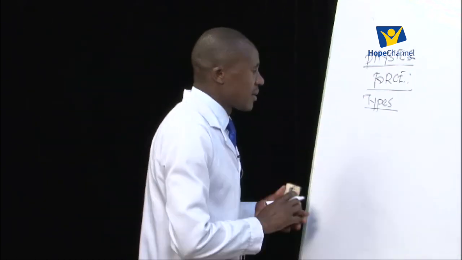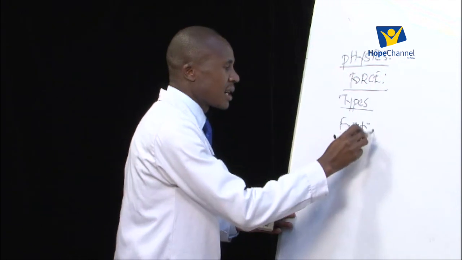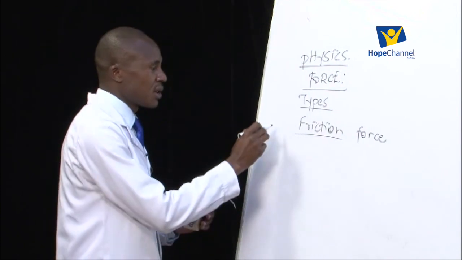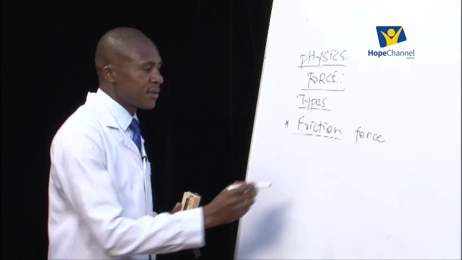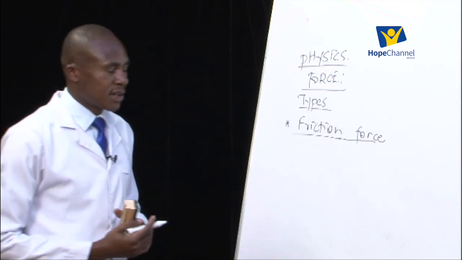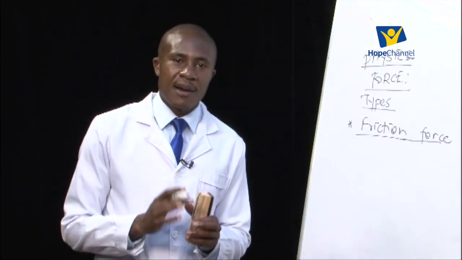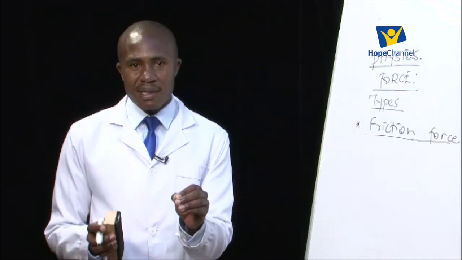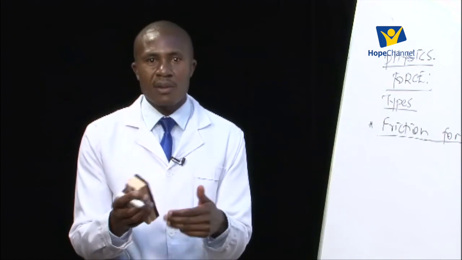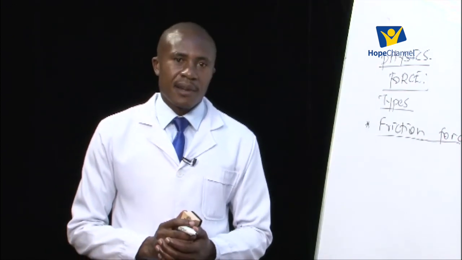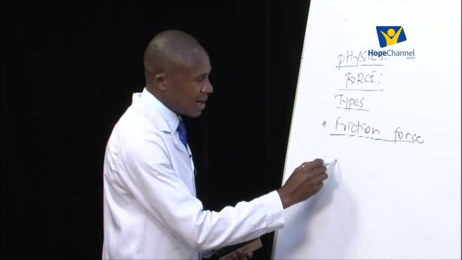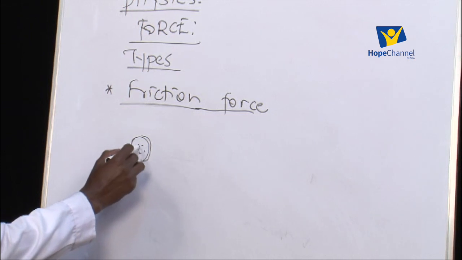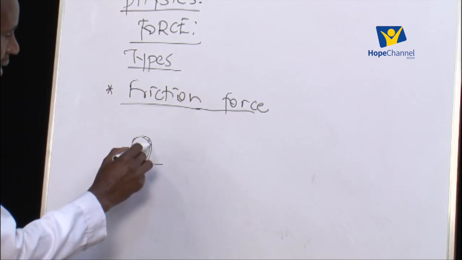Now, friction force is a unique kind of force that can only come into play the moment we have motion, or the moment we have relative motion. When we talk of the friction force, here we only talk of a force that comes into play when we have two objects which are in contact and there is a relative motion, when one of the two objects tends to move. For example, let's consider a wheel of a car on the road, and the car is moving from one point to another on the road surface like that.